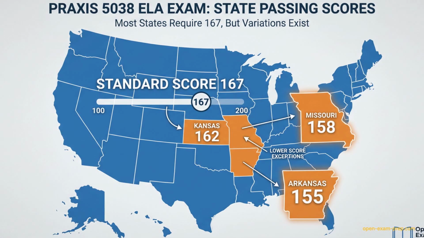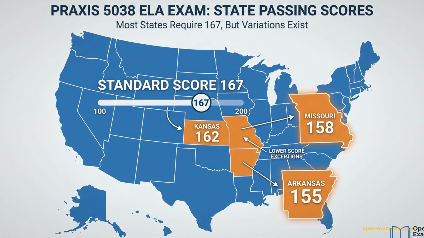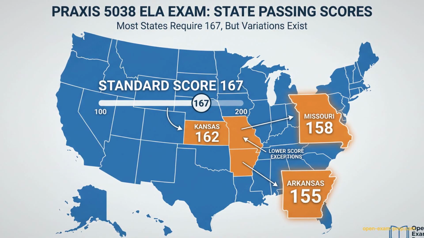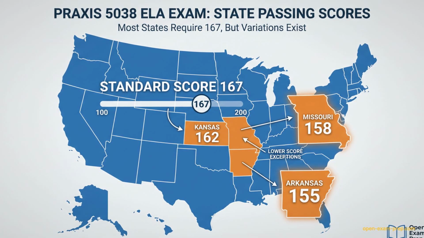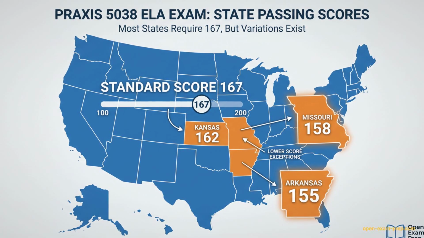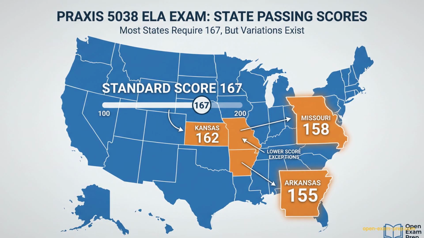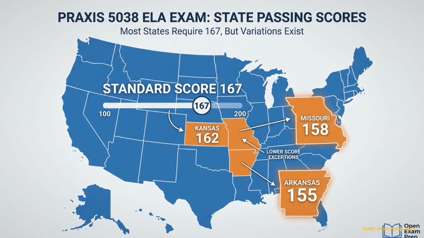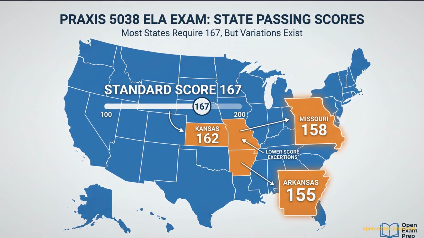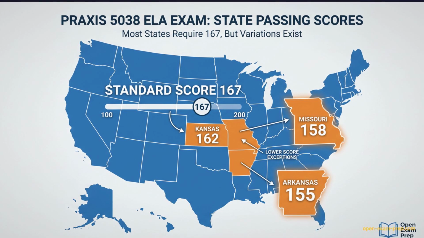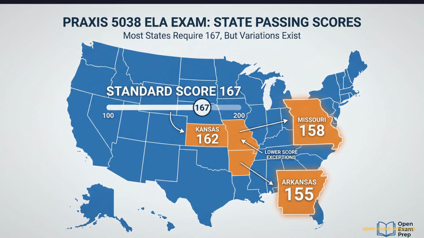While the standard passing score for the Praxis 5038 is a scaled 167, it's not universal. Your state sets its own requirement, and some are significantly lower. For example, Kansas only requires a 162, Missouri a 158, and Arkansas just a 155. This is a game changer, giving you a much wider margin for error. Conversely, some states don't use the 5038 at all. Always confirm your specific state's cut score on the ETS website before you begin studying.